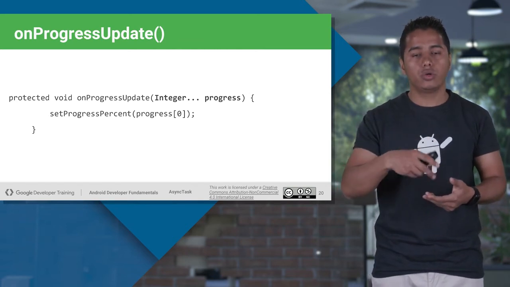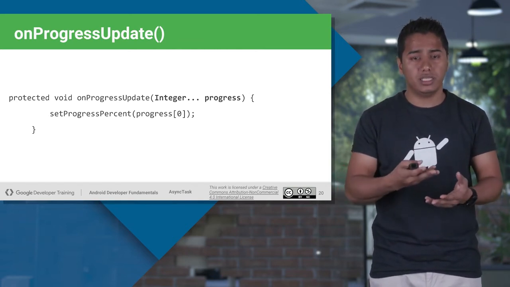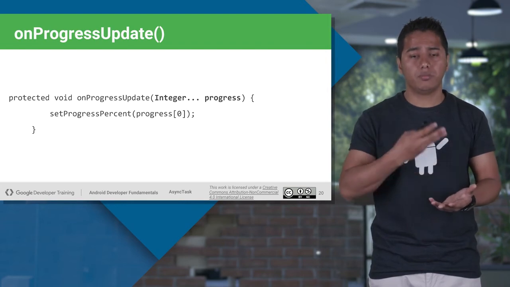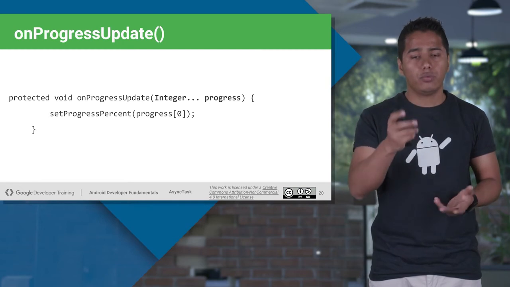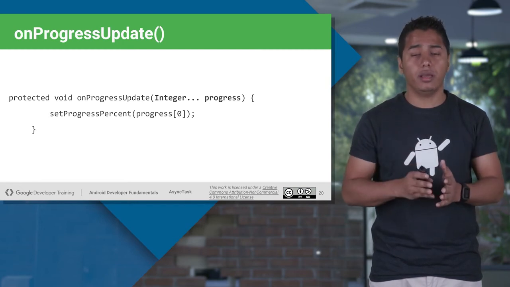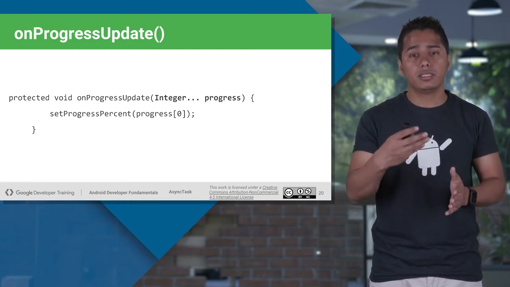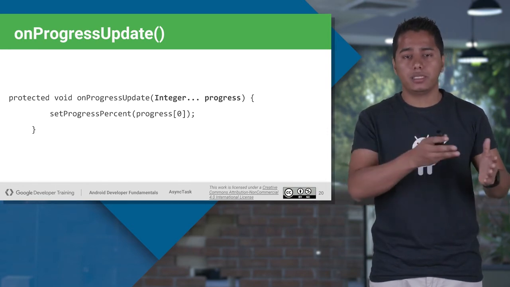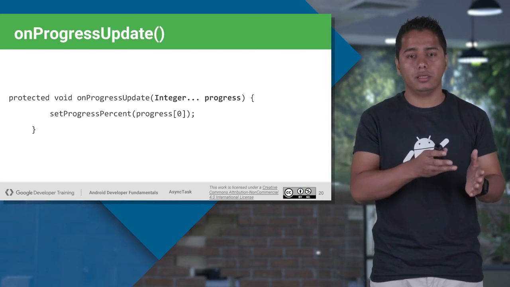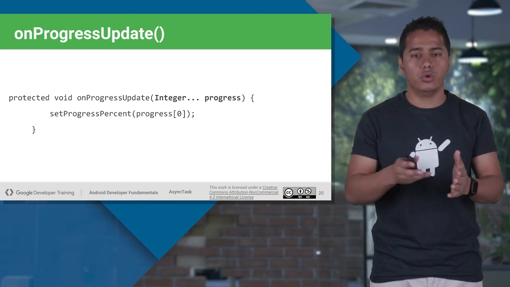And here you can perform your UI operation. Let's say you want to update a progress bar. You can call set progress, or set progress percentage, and progress 0th position if there is only one. If there is more than one progress bar to be updated, accordingly they will be placed at their own positions, starting from 0, 1, 2, 3.